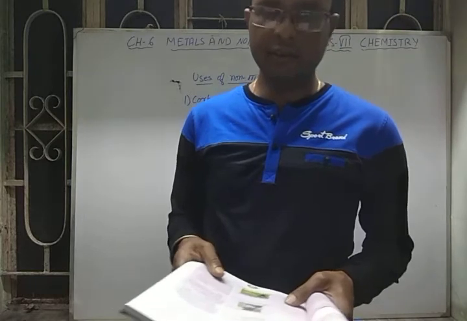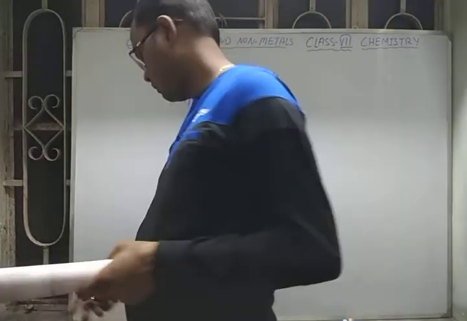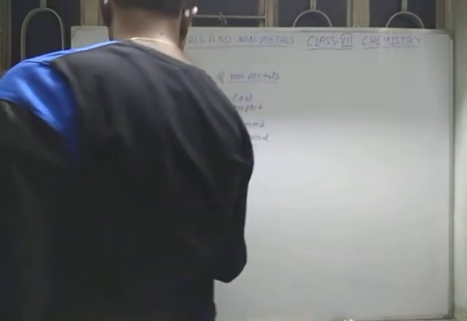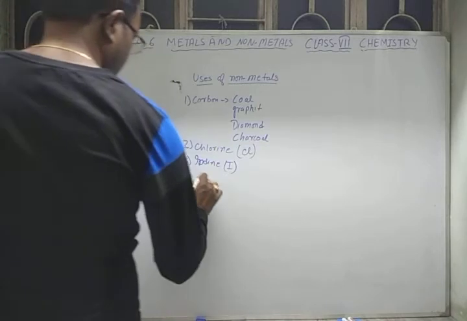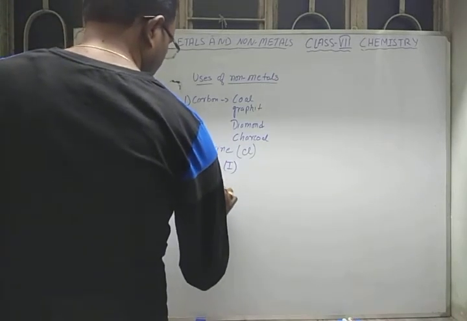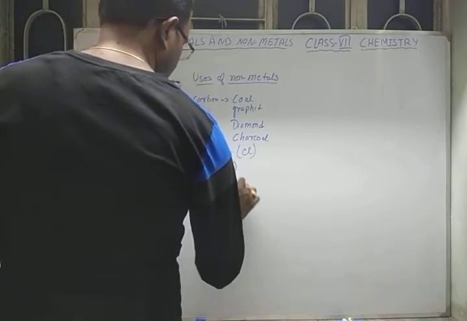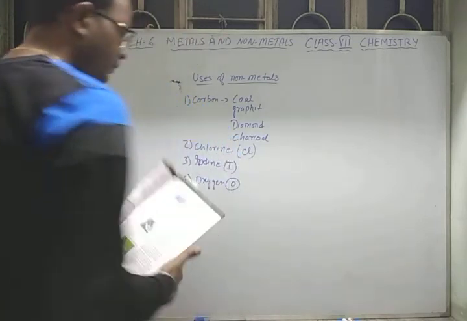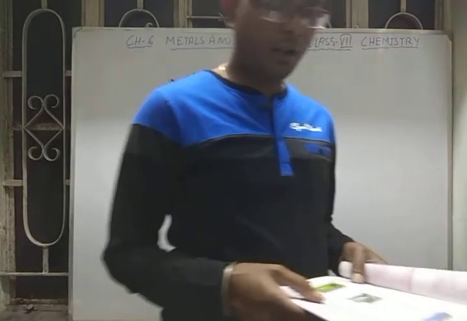Next here is oxygen. Oxygen, you know, is a very important type of non-metal. It is generally a colorless, odorless gas.